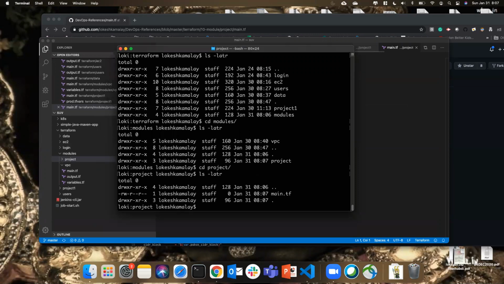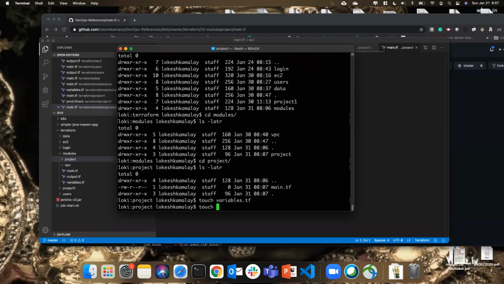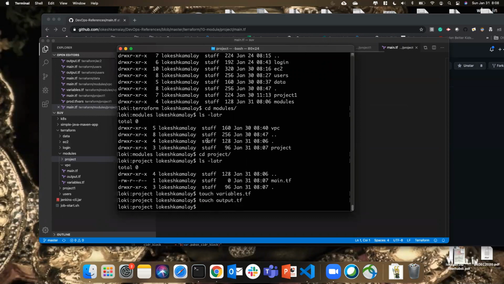So we have this main.tf file. Let me also create the variables.tf and also output.tf. Output is not required, but still I'm adding it here.